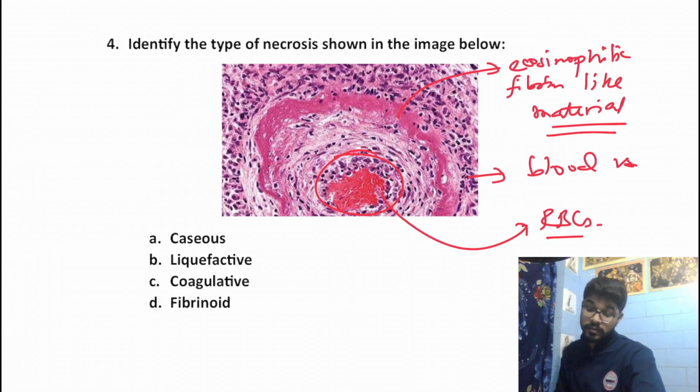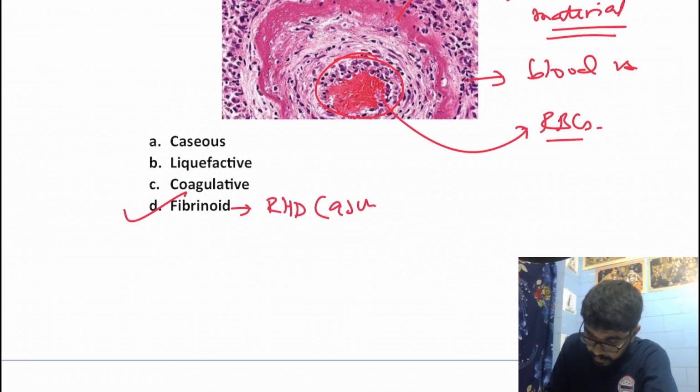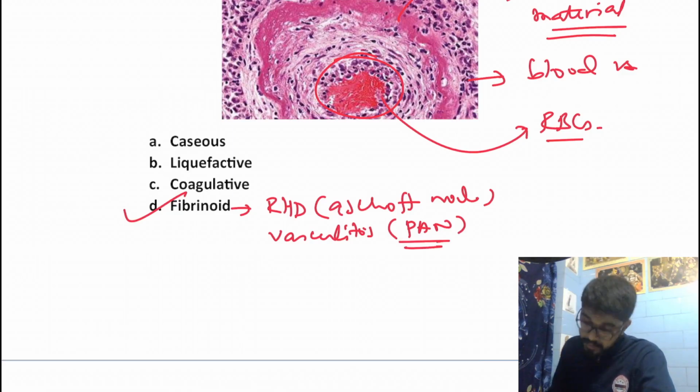So this suggests fibrinoid necrosis. Remember that fibrinoid necrosis is seen in rheumatic heart disease, in the Aschoff nodules. We also see it in vasculitis, a common example being polyarteritis nodosa, and also in malignant hypertension.